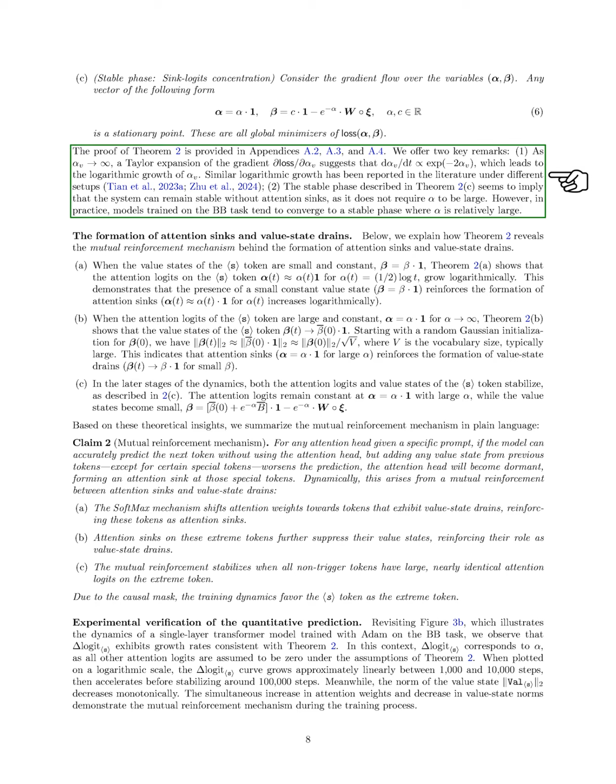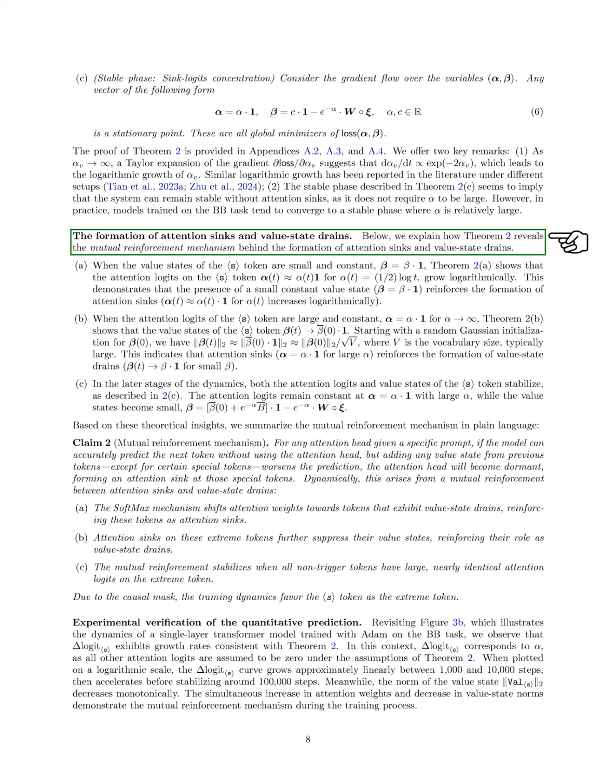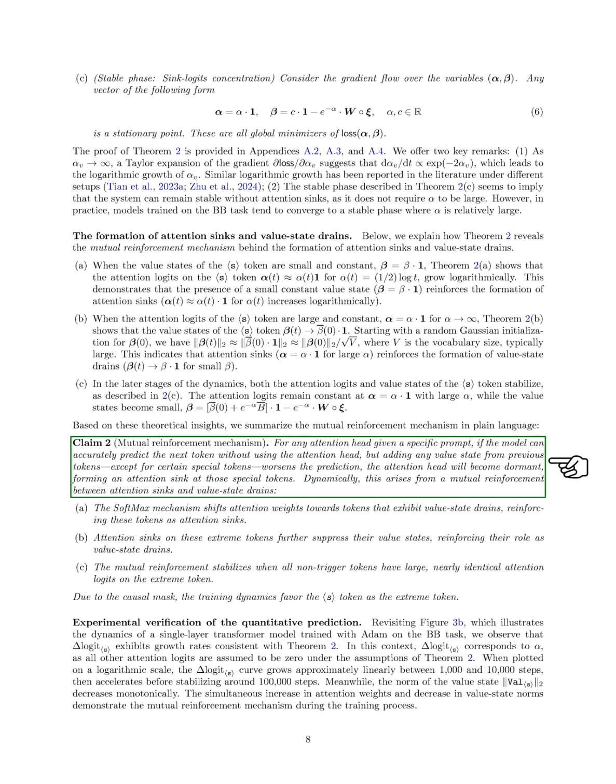Section: The formation of attention sinks and value state drains. In this section, we explain how our findings reveal the mutual reinforcement mechanism that leads to the formation of attention sinks and value state drains. To put it simply, for any attention head responding to a specific prompt, if the model can predict the next token accurately without using that attention head, but adding any value state from previous tokens, except for certain special tokens, makes the prediction worse, then that attention head becomes inactive, creating an attention sink at those special tokens.